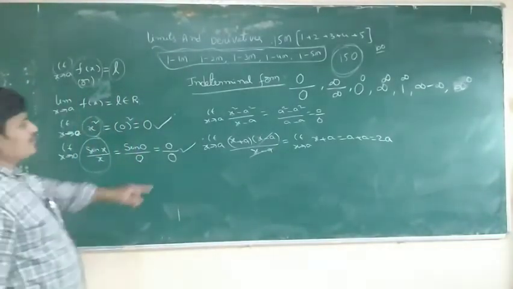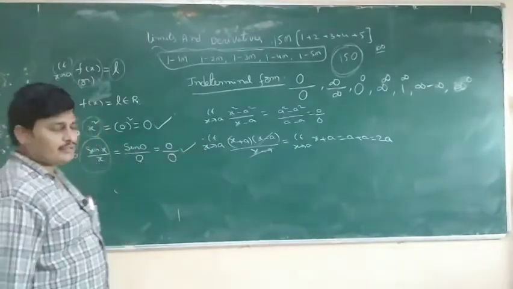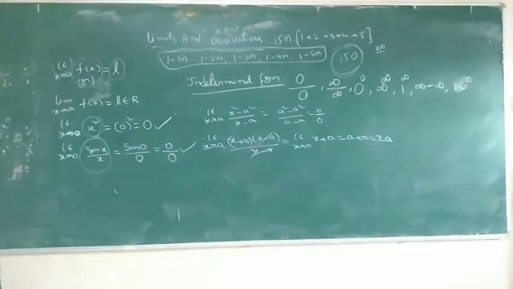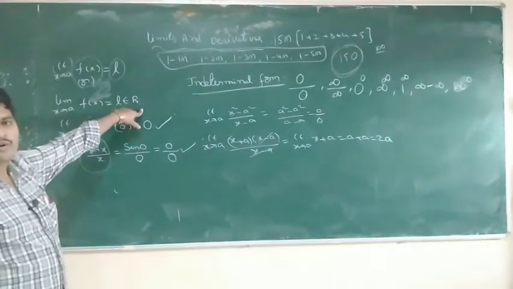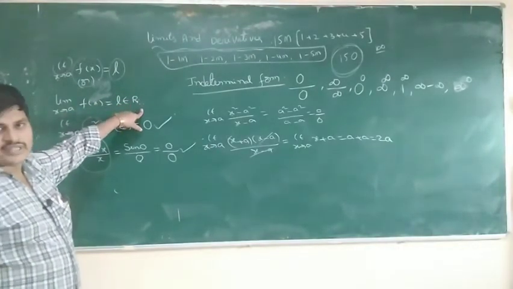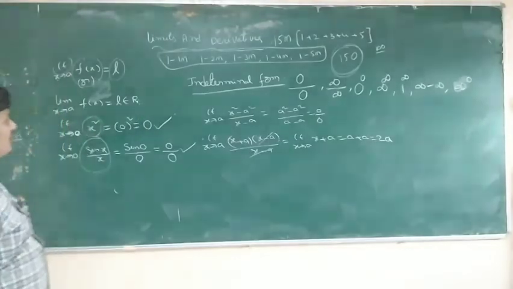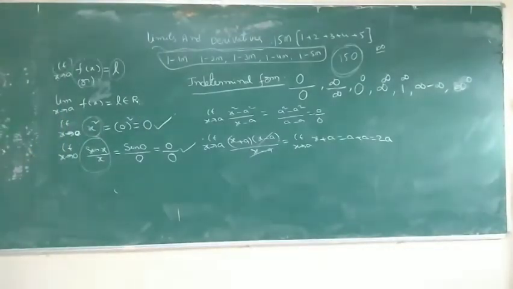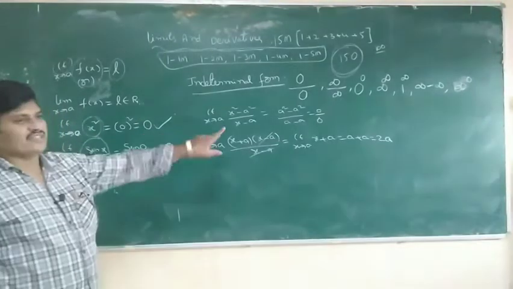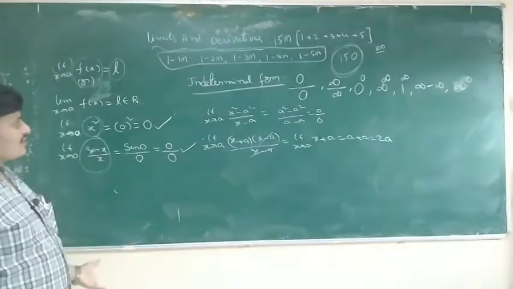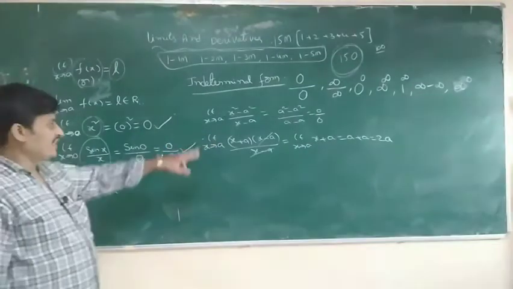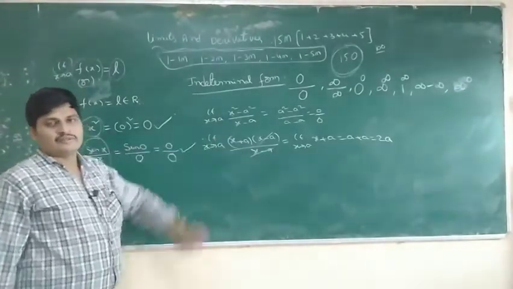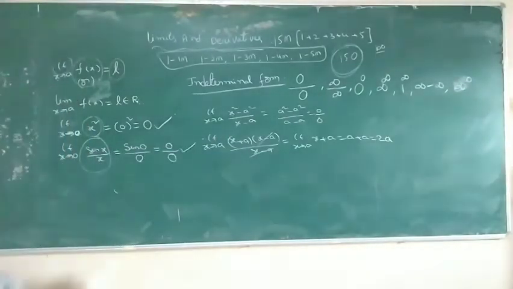When a limit exists, that limit value is equal to L, which belongs to R. Otherwise, the limit does not exist, or simplify the function and calculate it. This one.